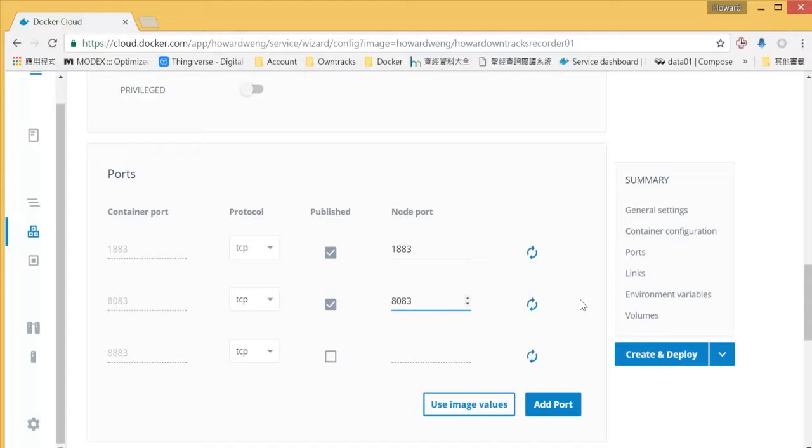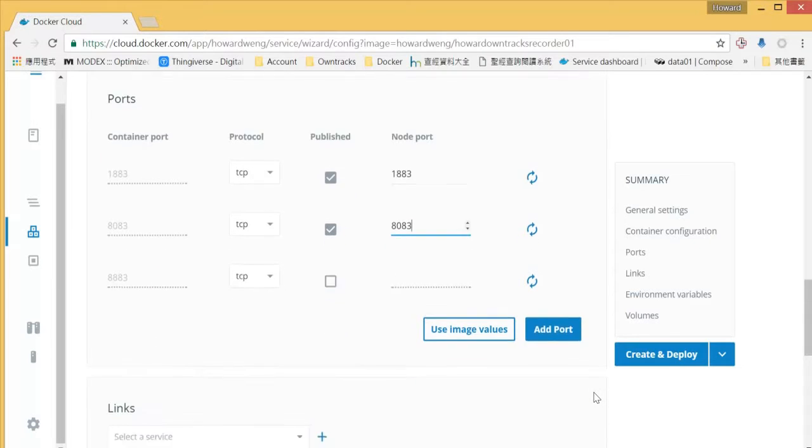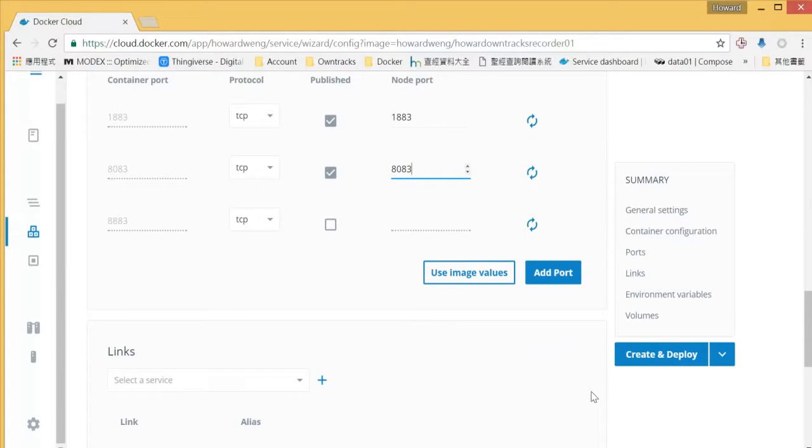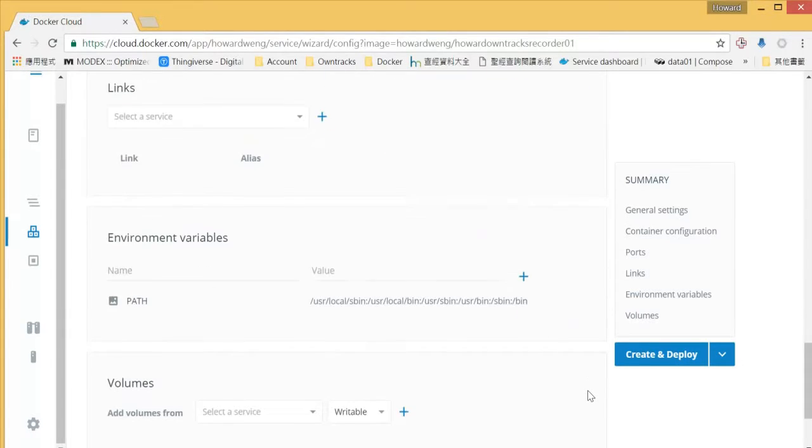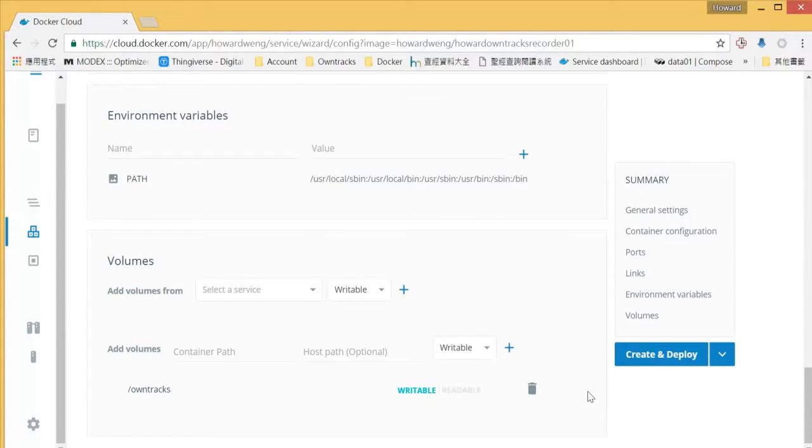Those are for our MQTT broker and the web URL for our recorder. I will show you later how it goes. So that's it, those are the two parts that we need to change.